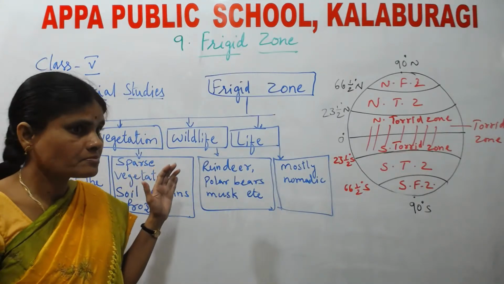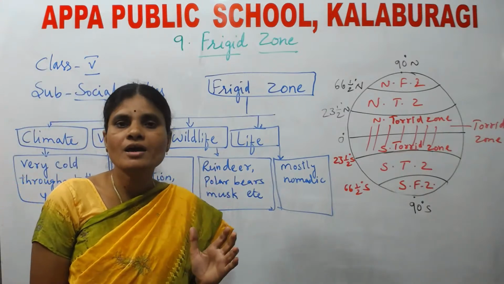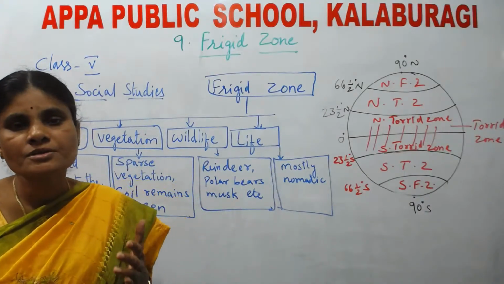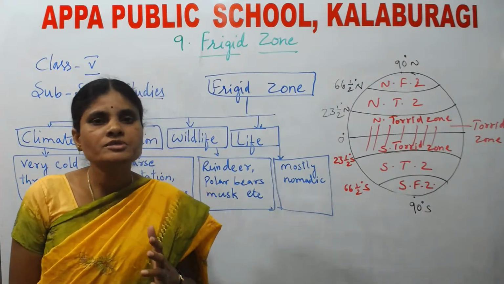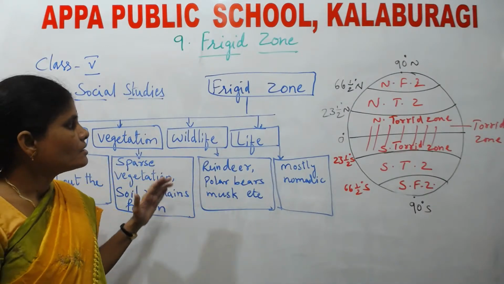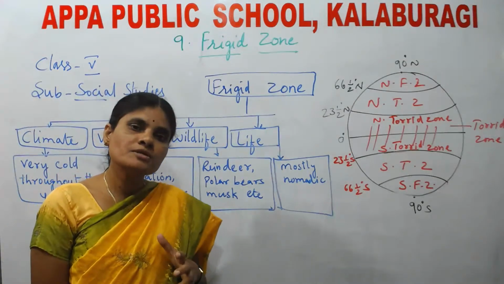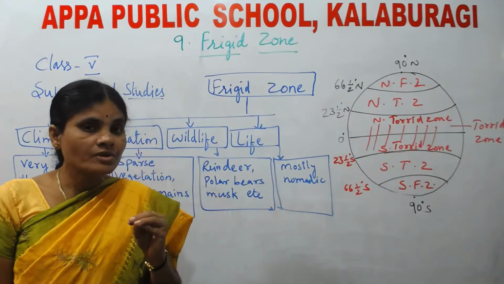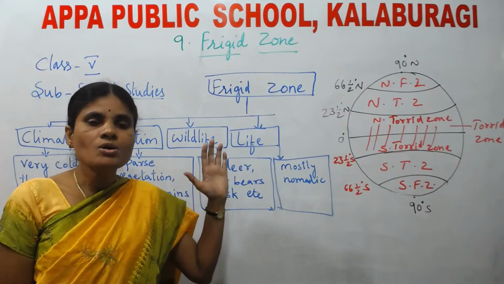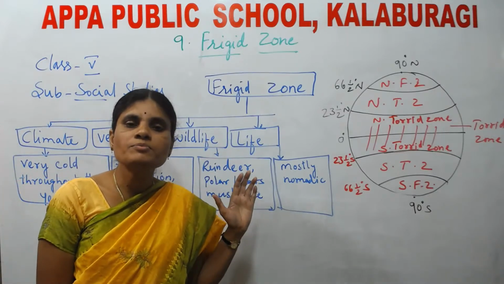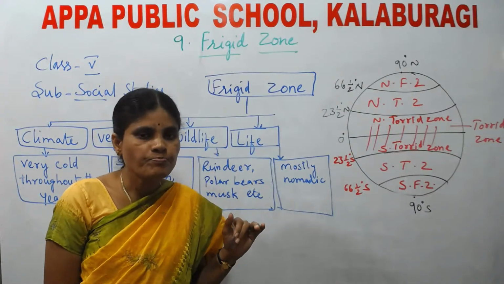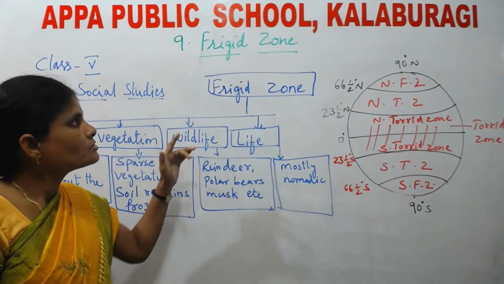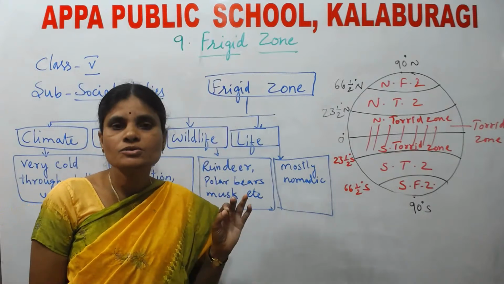And vegetation, wildlife. Vegetation and wildlife means, I told you so many times, vegetation is nothing but plants and trees, wildlife is nothing but animals. And life of the people living in the desert areas. All these things you learned in the previous lesson, that is desert regions. Now in this lesson you are going to learn about the frigid zone.